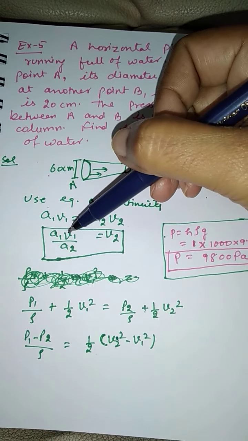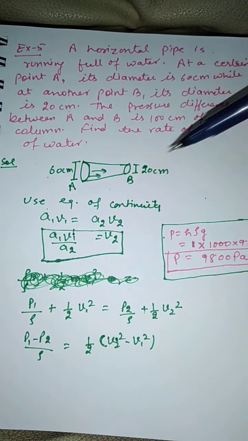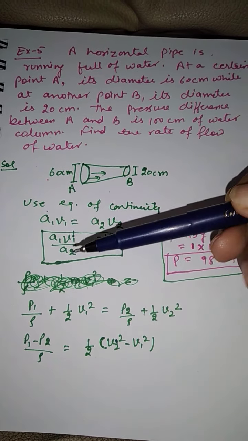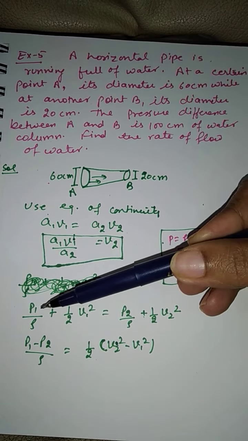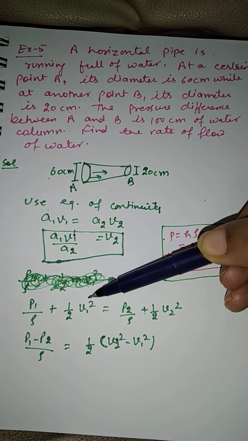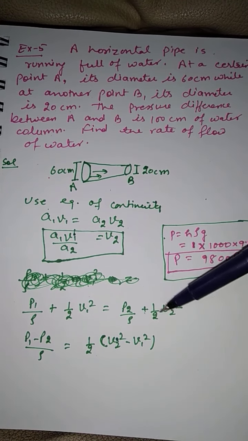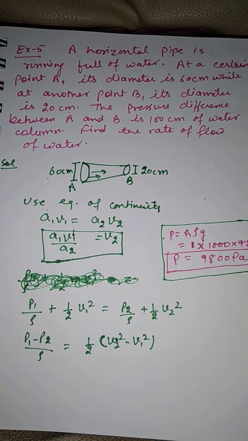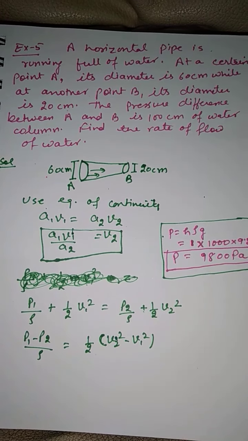Once I find the relation between v1 and v2, now I can use Bernoulli's theorem, which says that sum of pressure energy plus kinetic energy remains constant, and in this case, as I have already told you, there is no change in potential energy, so I will not use that.